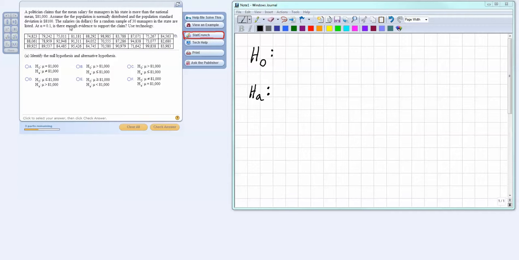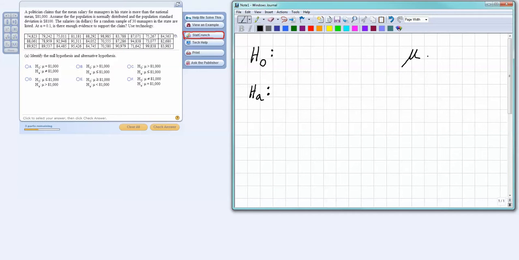A politician claims that the mean salary for managers in his state is more than the national mean, $81,000. So that means that the population mean is going to be considered to be 81,000. And this politician states that it is more than the mean. So that means that our null statement will be the fact that mu is going to be less than or equal to 81,000. And that the alternate will be that the mean is greater than 81,000.